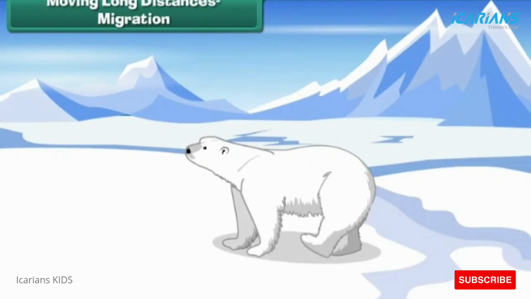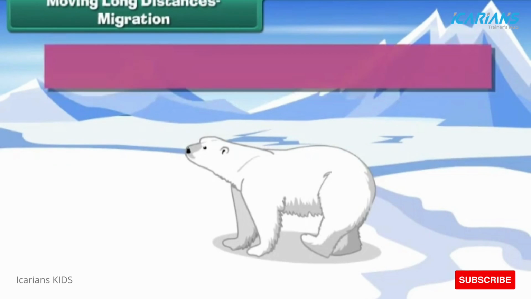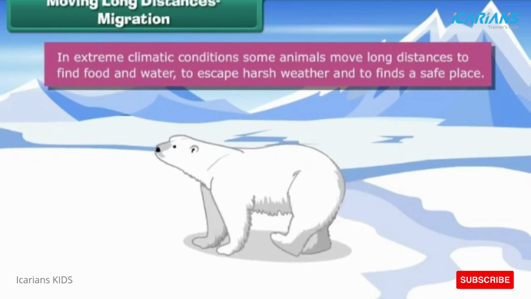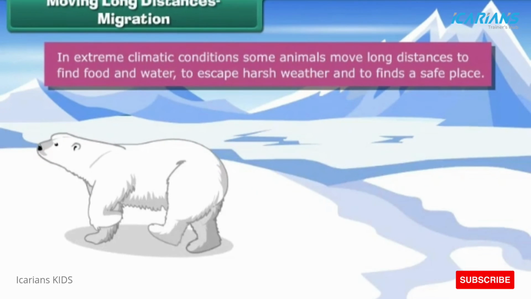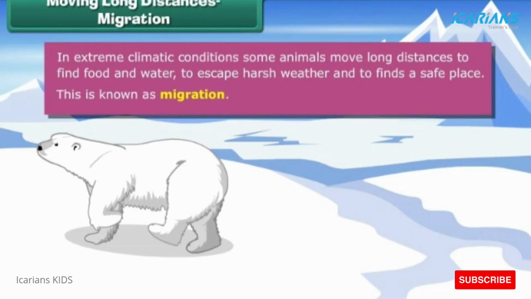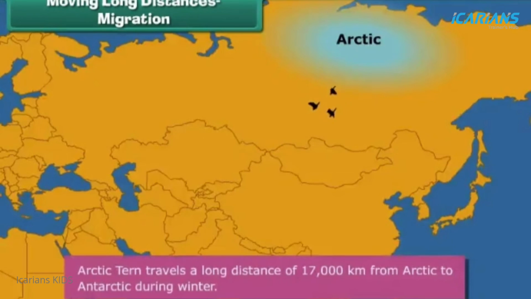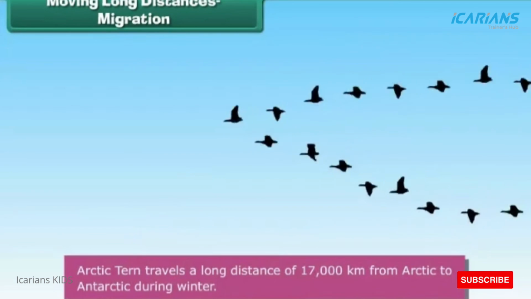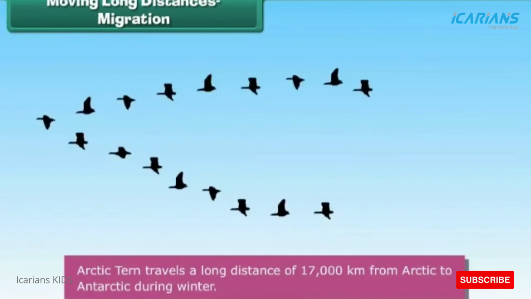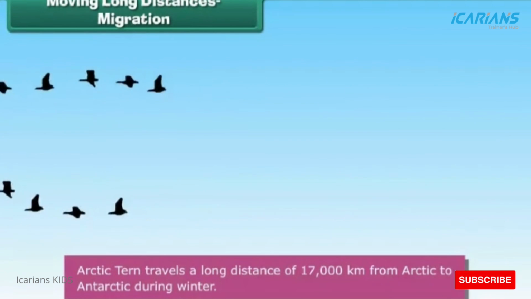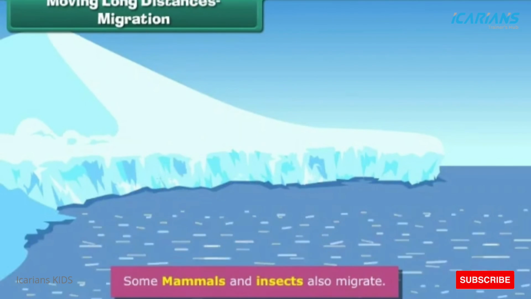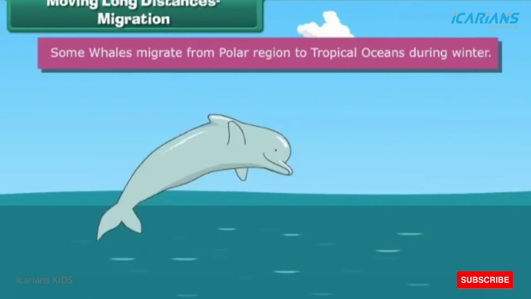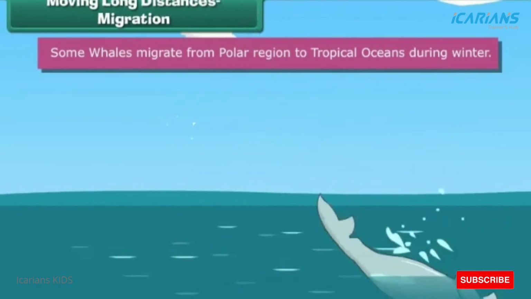Moving long distances, migration. In extreme climatic conditions, some animals move long distances to find food and water, to escape harsh weather, and to find a safe place. This is known as migration. Arctic tern travels a long distance of 17,000 kilometers from Arctic to Antarctic during winter. Some mammals and insects also migrate. Some whales migrate from polar region to tropical oceans during winter.